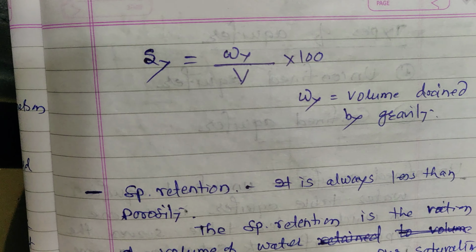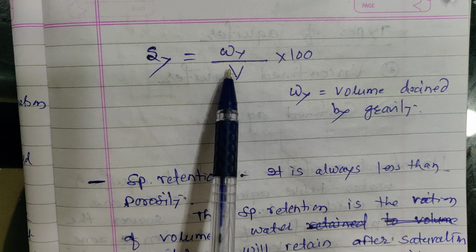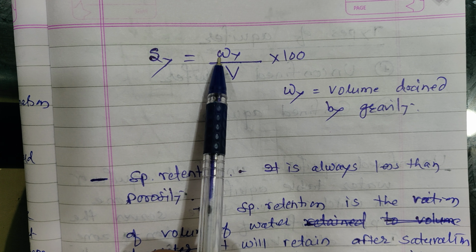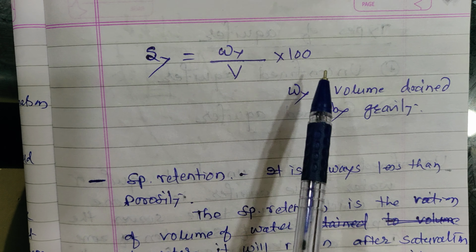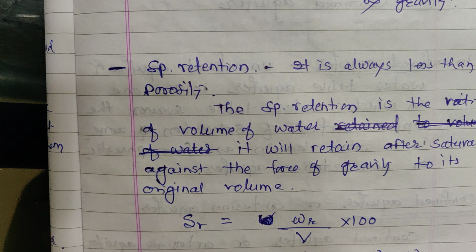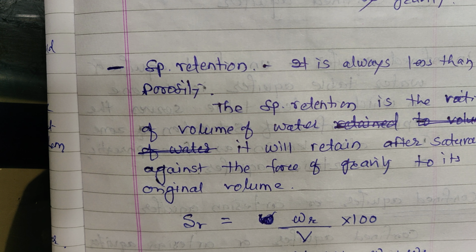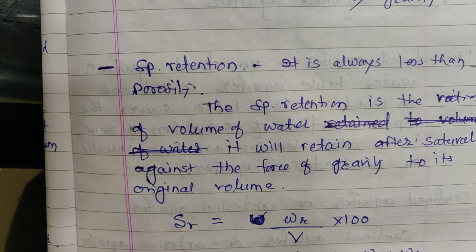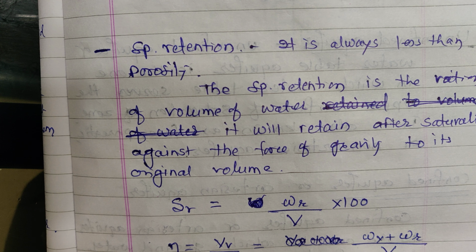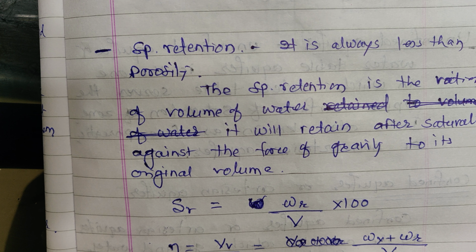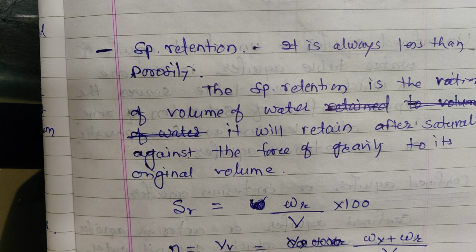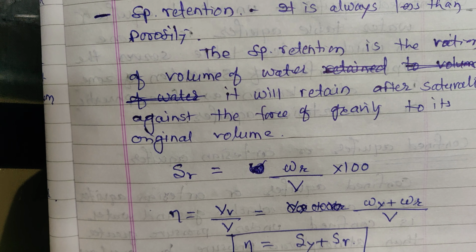So SY, that is specific yield, is WY, the volume of water that can be drained under gravity, over the total volume V, into 100. So this is the volume drained by gravity. Second term is specific retention. The specific retention is the ratio of volume of water which will be retained by the soil after saturation against the force of gravity to its original volume.